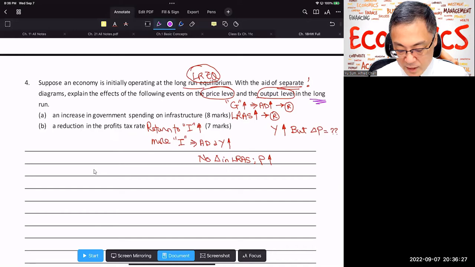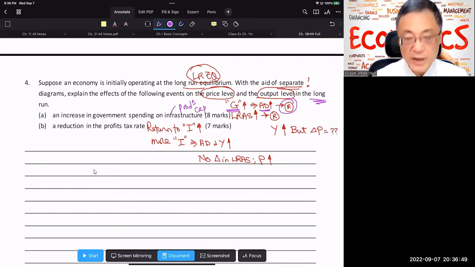Number 1, increase the government spending on infrastructures. So the first thing, the immediate effect will be the government consumption expenditure going up, your aggregate demand going up and shifting to the right. And because it is on infrastructure, the production capacity of the economy increases, and therefore your LRAS is going to go up and shift right.